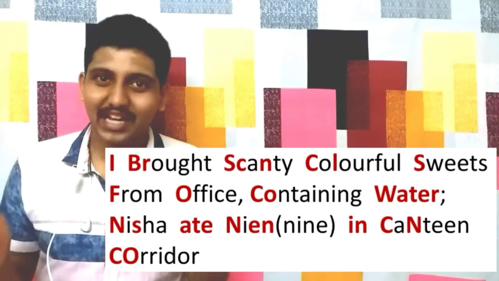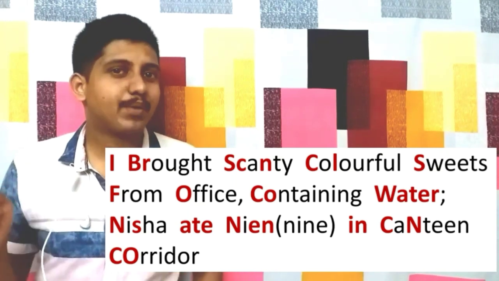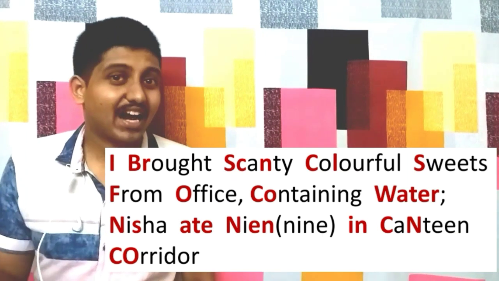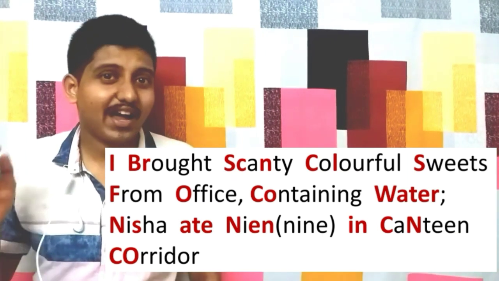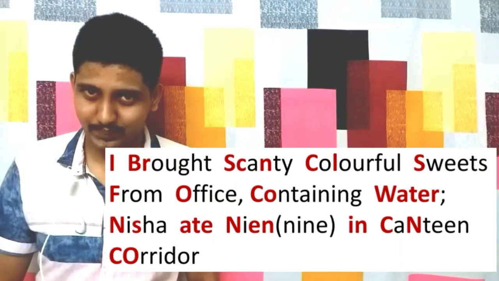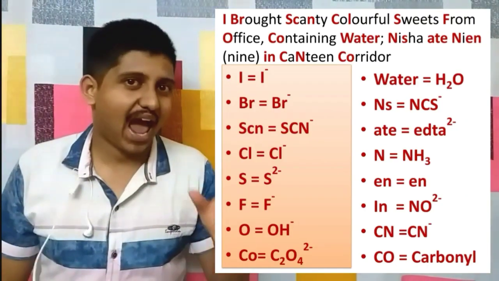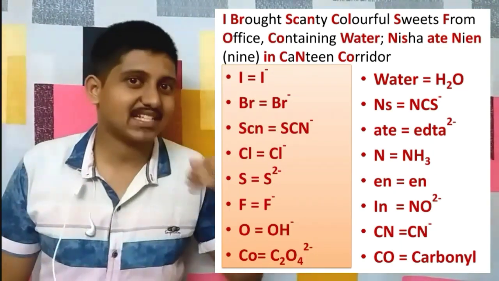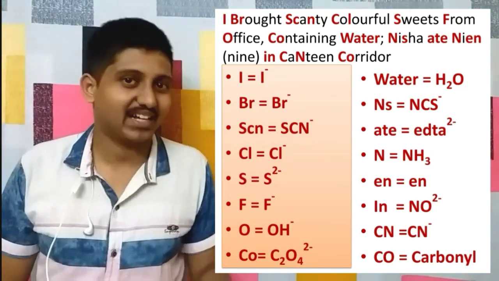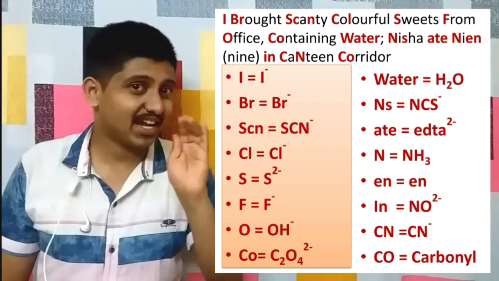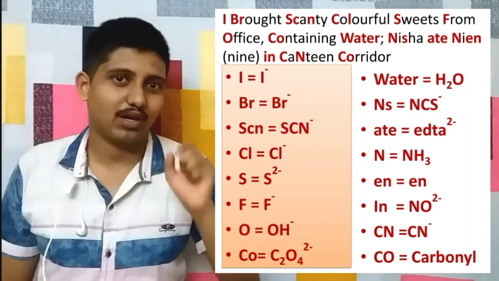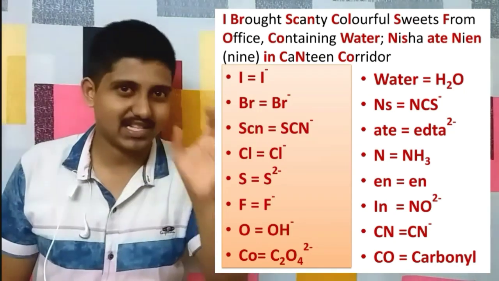So the mnemonic is: I brought scanty colorful sweets from office containing water. Nisha ate 9N in canteen corridor. Here we have I for I minus, that is iodide. Then Br of brought for Br minus, bromide. Then SCN of scanty for SCN minus, that is thiocyanate. Then Cl of colorful for Cl minus, chloride.